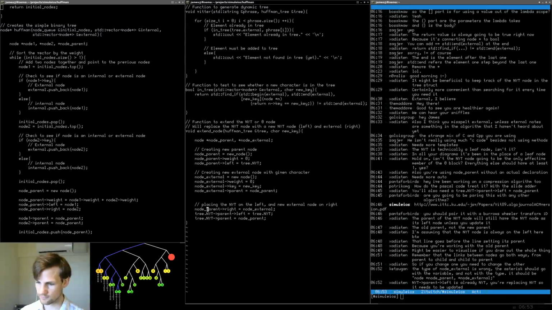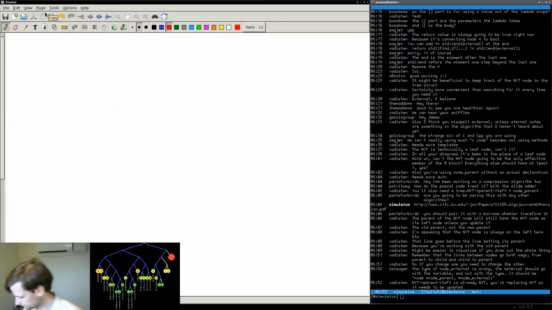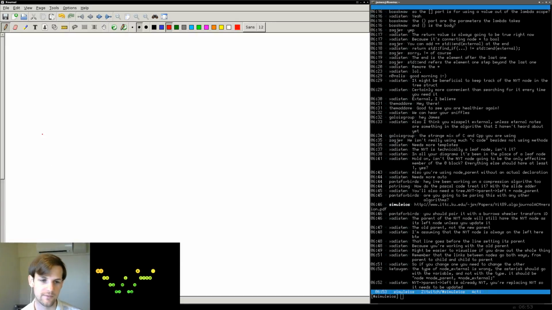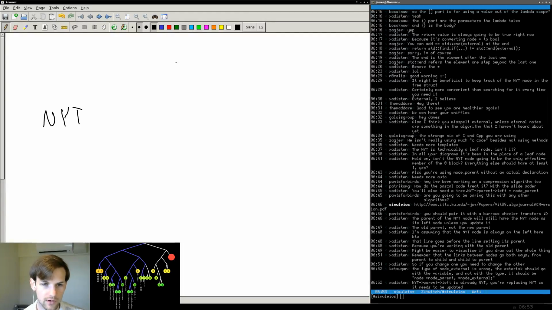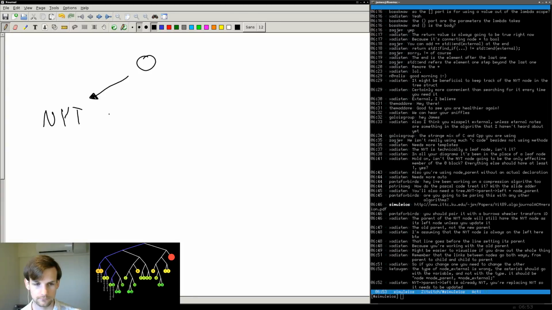What? No, here, let me just draw this out. We have the following. We have the not yet translated node. Okay. We created a parent node, and we set this as the left node. Later, we set this as the parent node.